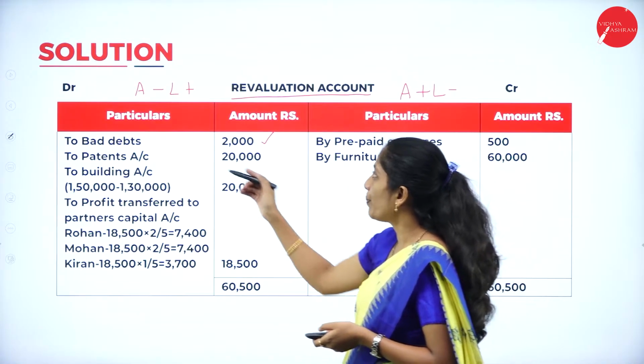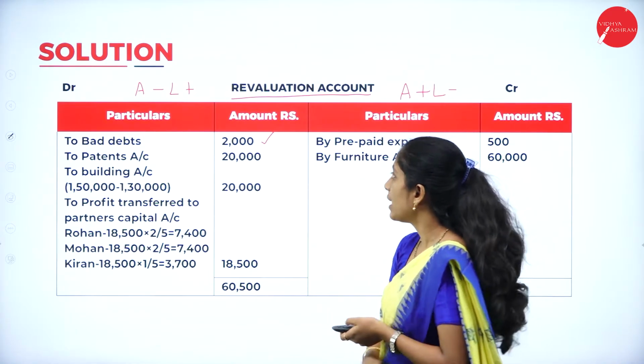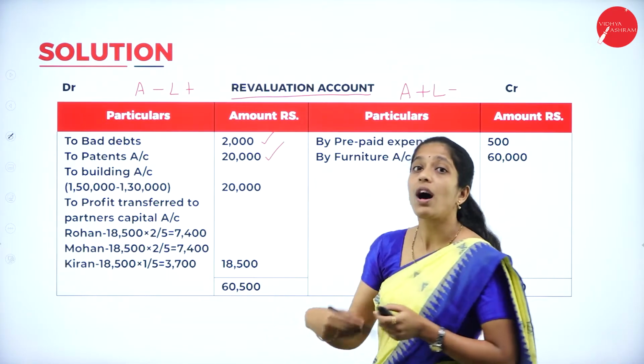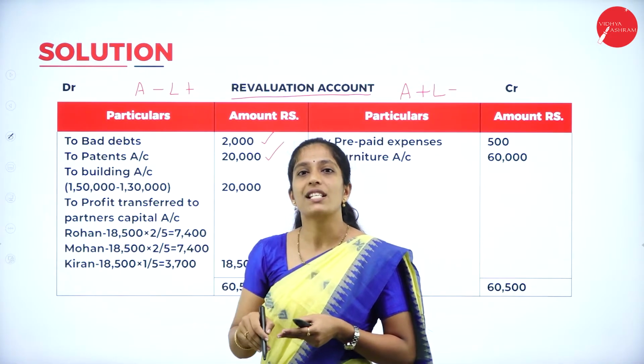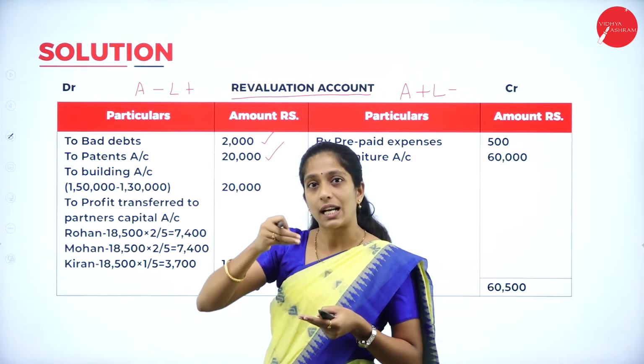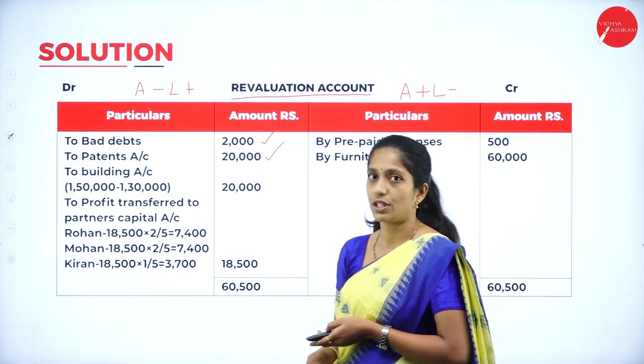That is to patent, A minus. 2 patents, decrease in the value of asset. How much? 20,000. To what extent it has decreased? Earlier it was 20,000. Now the value is 0. In the sense 20,000 have decreased. Right? So we are going to record this 20,000.